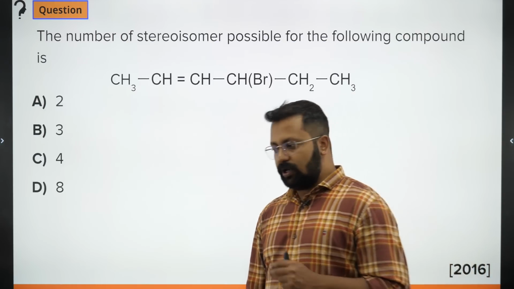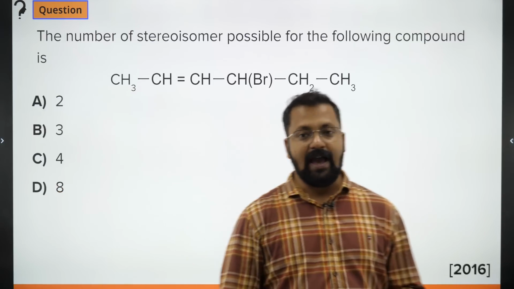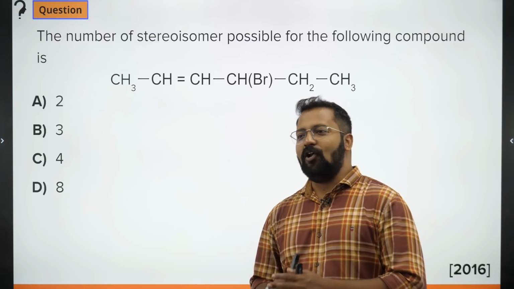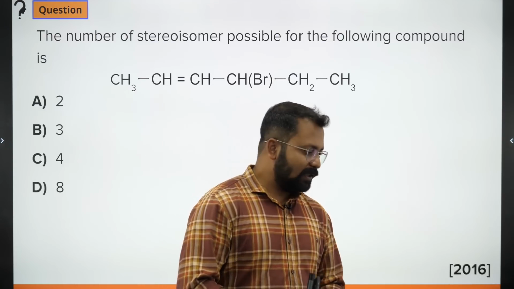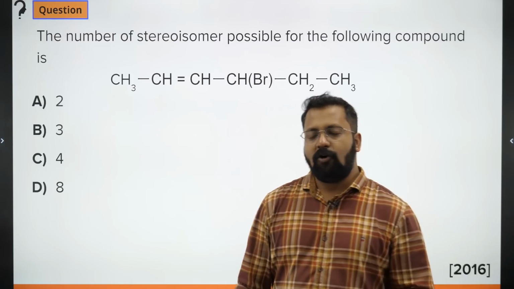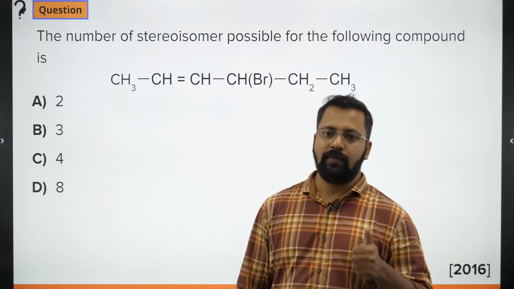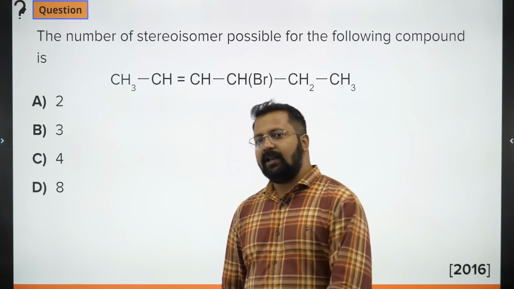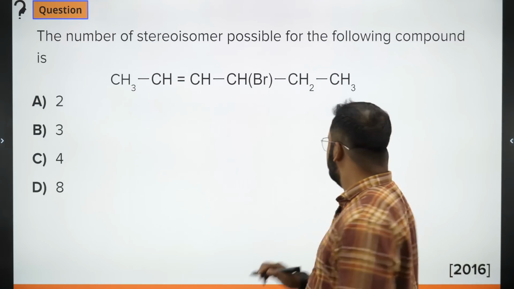The first and foremost, you need to know that stereoisomers and chiral optical isomers are not alike. Okay, a lot of times people make this mistake by judging both of them to be the same. Stereoisomers and optical isomers have slight difference, that all stereoisomers are not optical isomers, but all optical isomers are stereoisomers. Let's try and understand this statement.